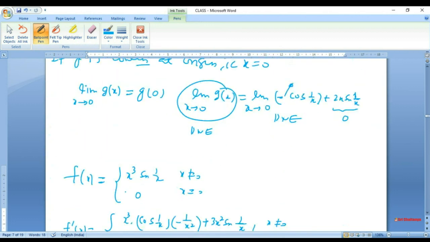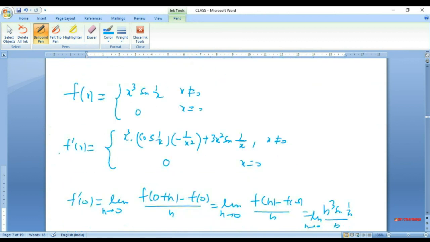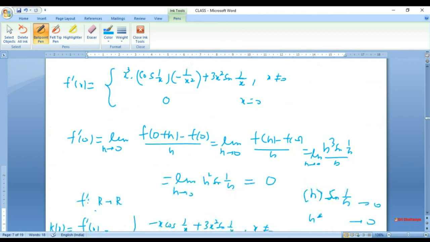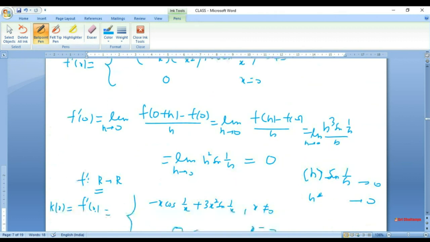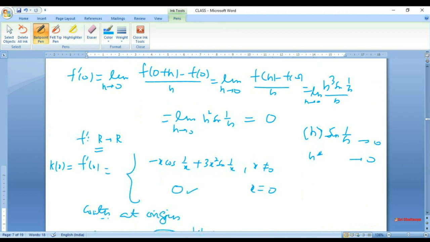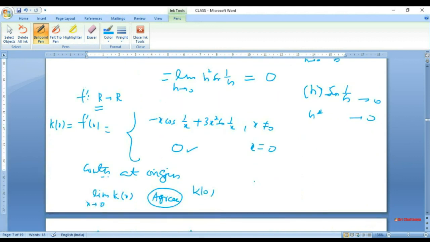Once you go to the next level, x cube sine 1 over x, you find that not only is f differentiable, that of course was coming from x square also, so there is no improvement. So f is of course differentiable. So again f prime is from R to R, but this time the derivative itself is continuous at origin.